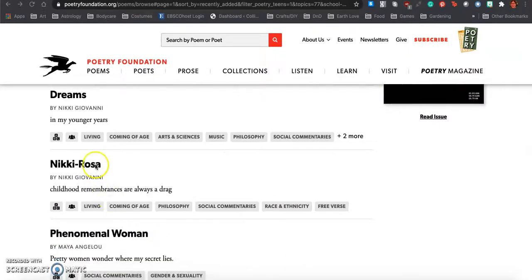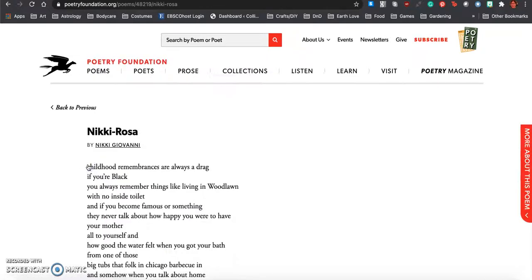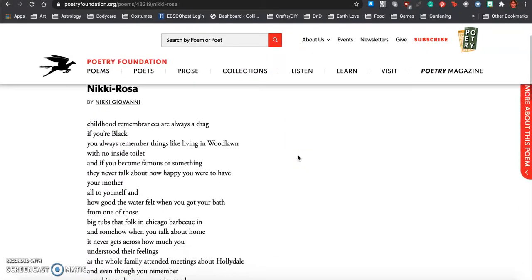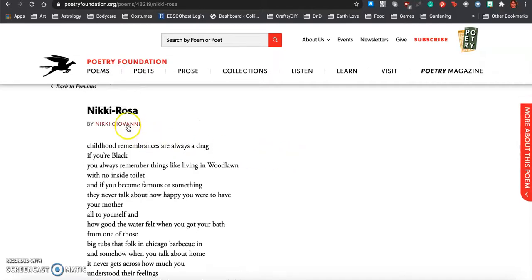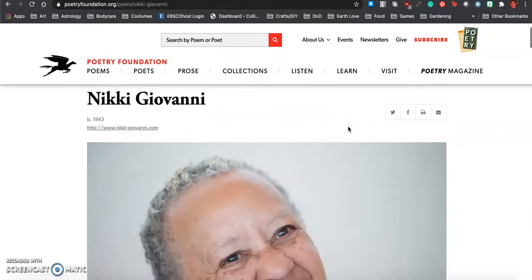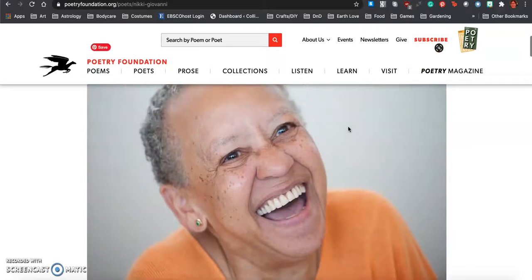So going back to our list of results, let's select a poem. Let's choose Nikki Rosa by Nikki Giovanni. So we click, and now we see the poem itself. And let's say after reading this, I love the poem, I want more of the poet's work. I can go ahead and click Nikki Giovanni's name here, or I can search for her in the box. I'm going to click here, and there she is in all of her glory.